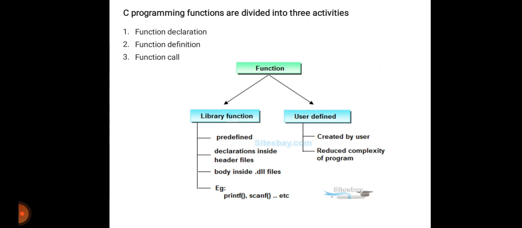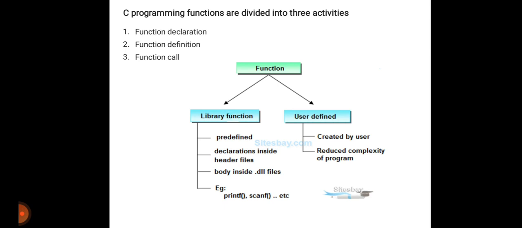The difference between the library and user defined function in C language is that we do not need to write code for the library function, because it is already present inside the header file, which is always included at the beginning of a program. You just have to type the name of a function and use it along with the proper syntax. printf and scanf are examples of library functions.